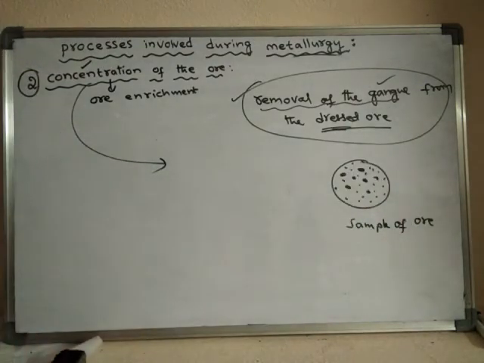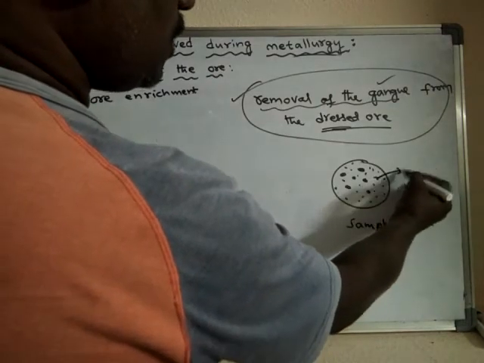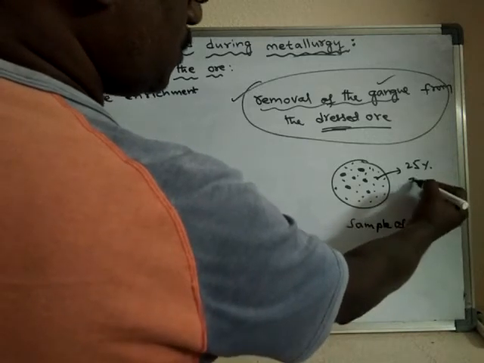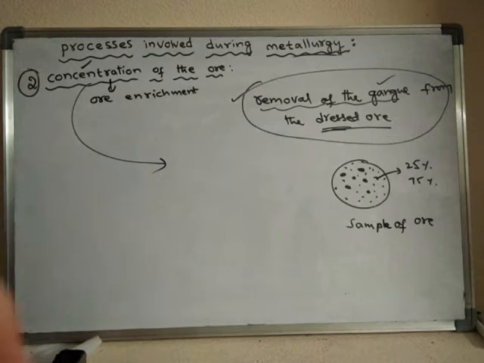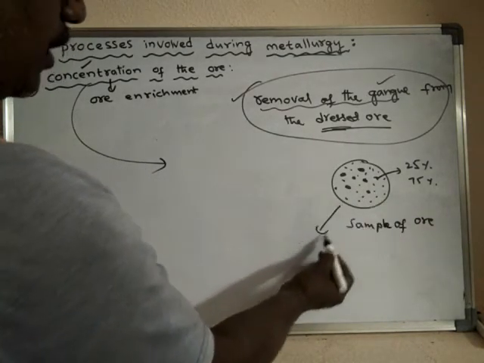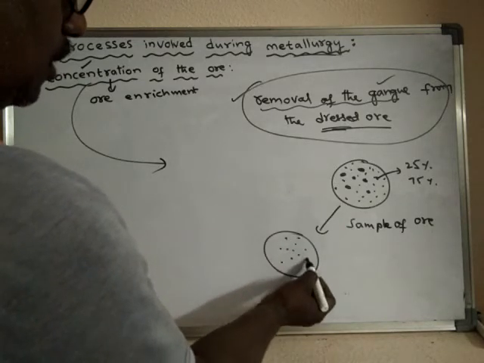Let us assume impurities are 25 percent and ore is 75 percent. After removal of the impurities, only ore is left over.